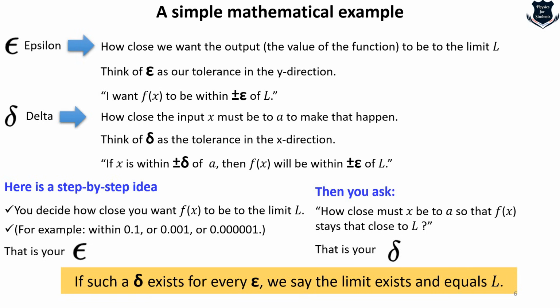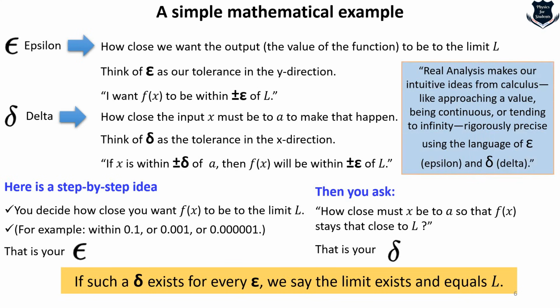So that is how things actually start to come into play. Here you can see how we define epsilon as how close I want to be within that range, and delta: if x is within plus or minus delta, then f of x will be within plus or minus epsilon of L. So from here we can say that real analysis makes our intuitive ideas of calculus much more precise and foundational. Continuity or tending to infinity are now rigorously presented in the language of epsilon and delta. So that is why we introduce those concepts.